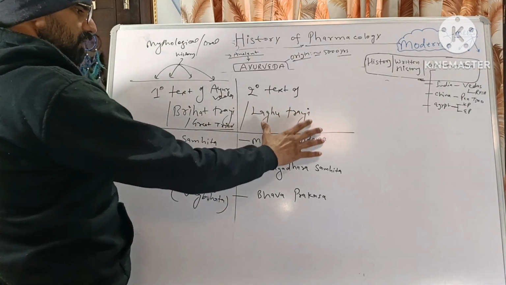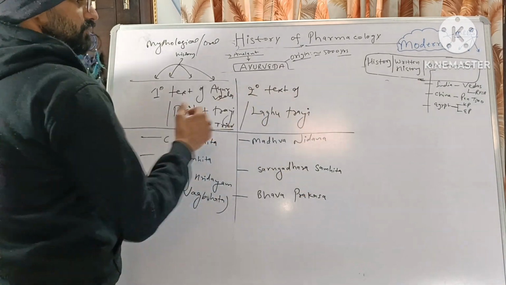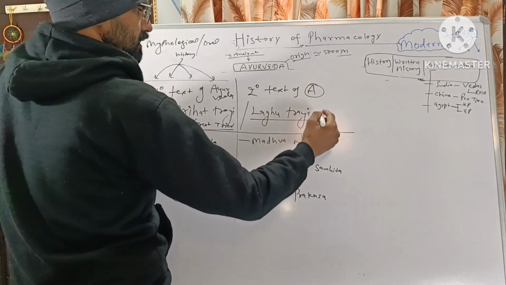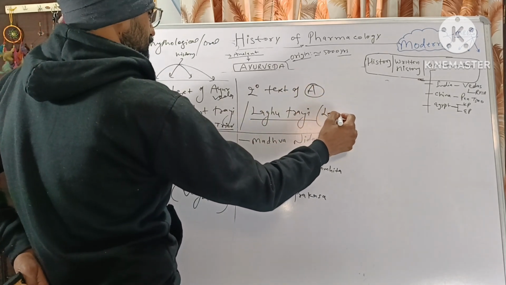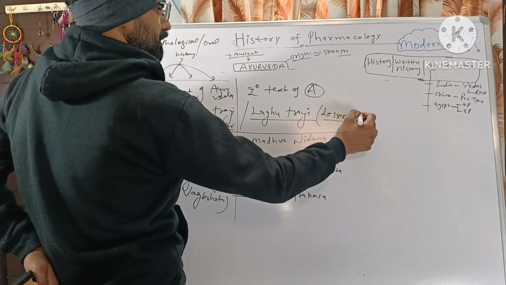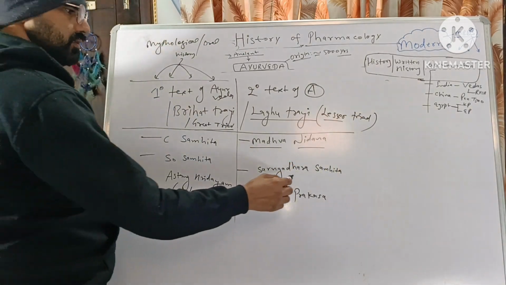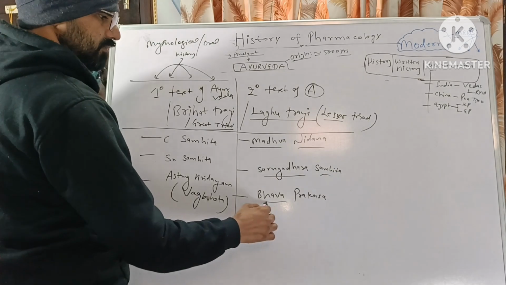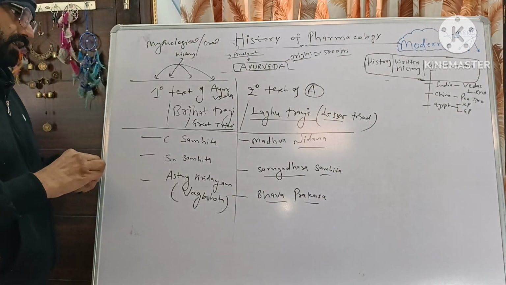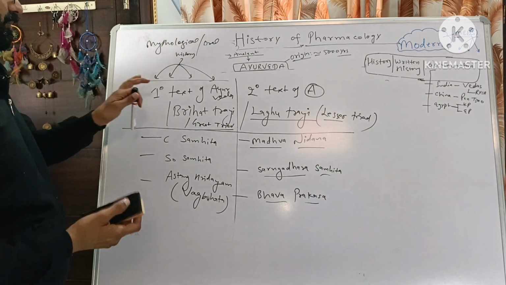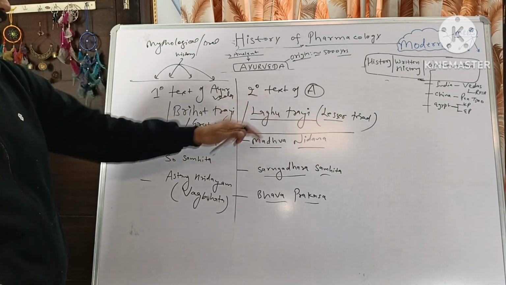Similarly, there are three secondary texts of Ayurveda, known as Laghu Trayi or the Lesser Triad: Madhava Nidana, Sharangdhara Samhita and Bhav Prakasham. So these are the texts of Ayurveda, primary and secondary.